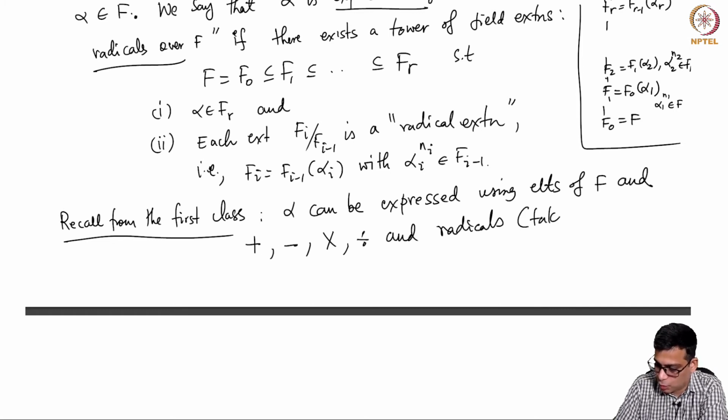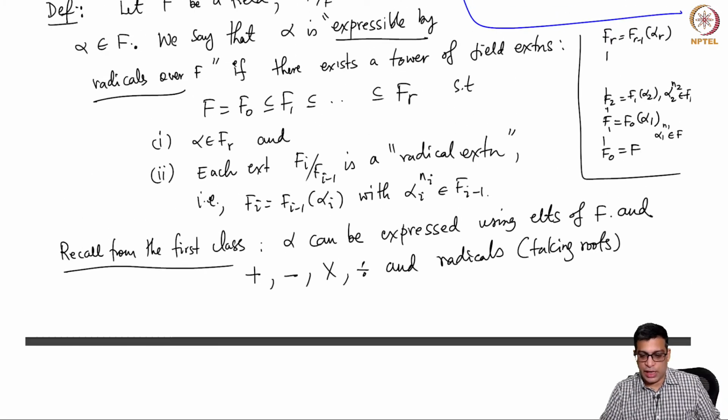That means taking roots, right? Because alpha is in Fr, so it can be written as a polynomial with Fr minus 1 coefficients in alpha r, but alpha r is a root of something in Fr minus 1. So it becomes obviously very messy, but in principle you can do that.